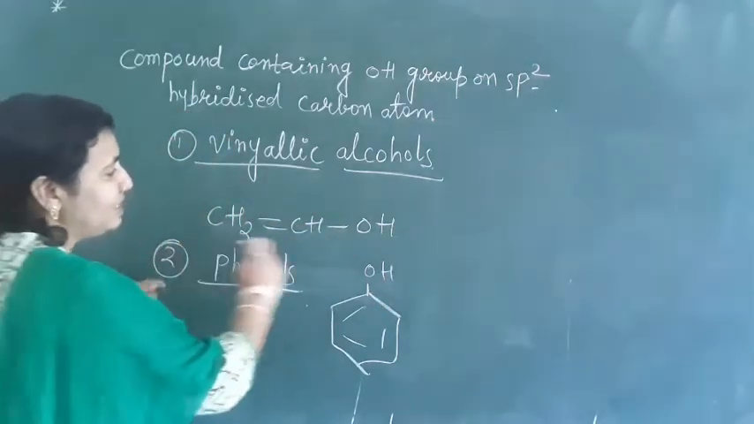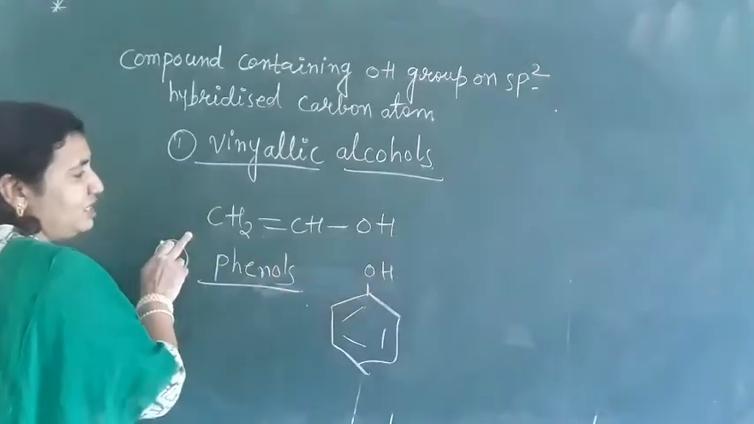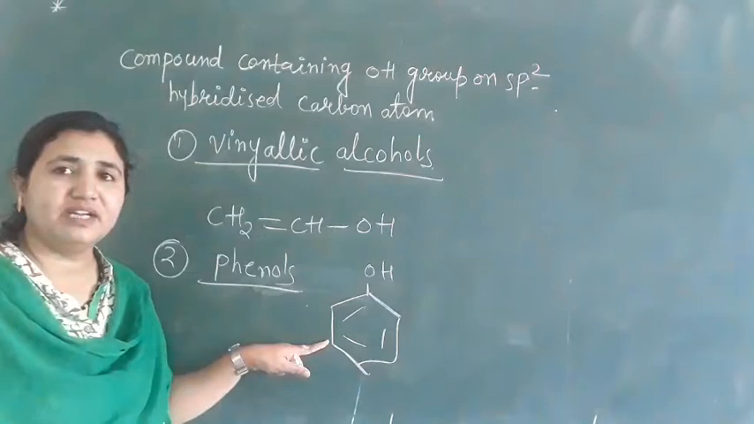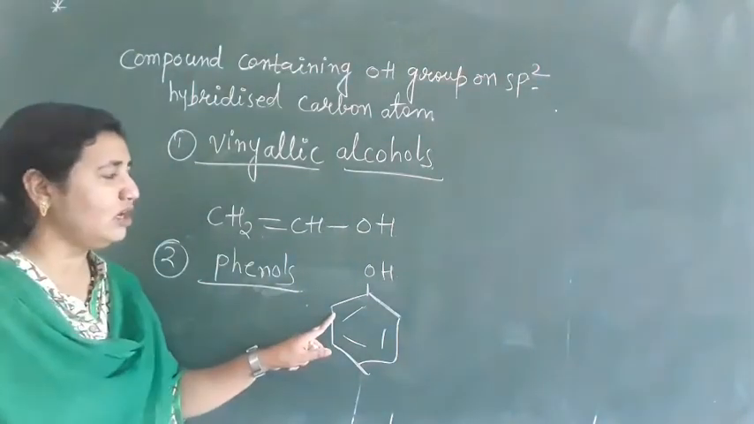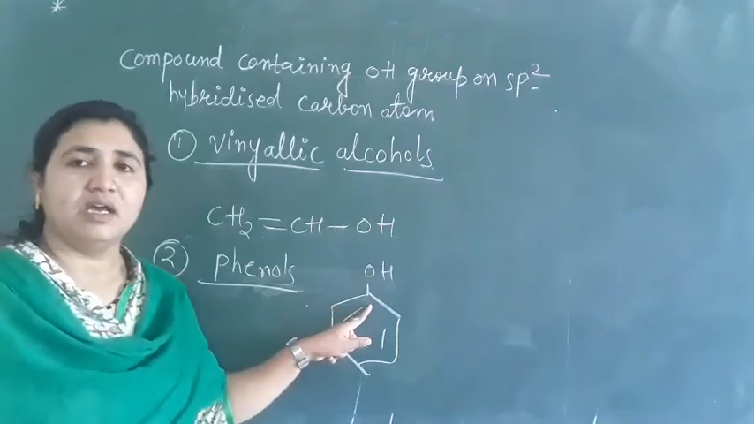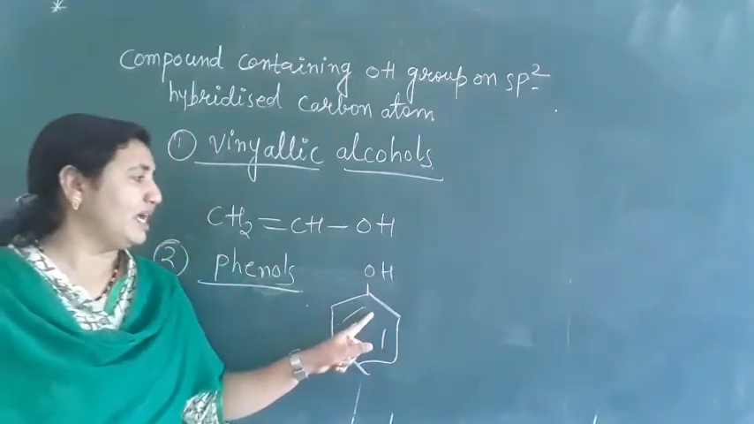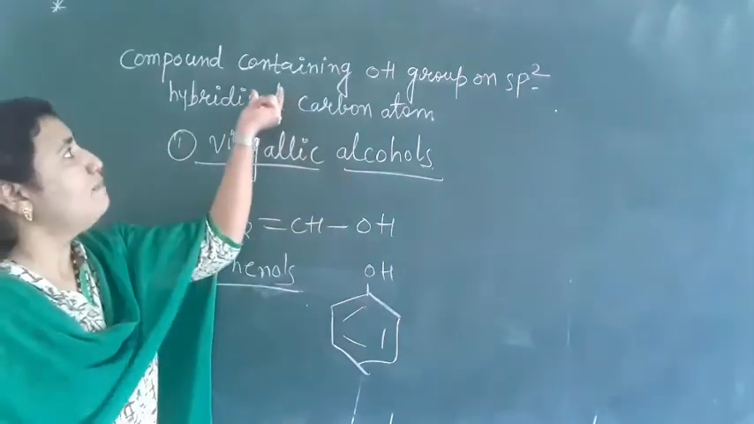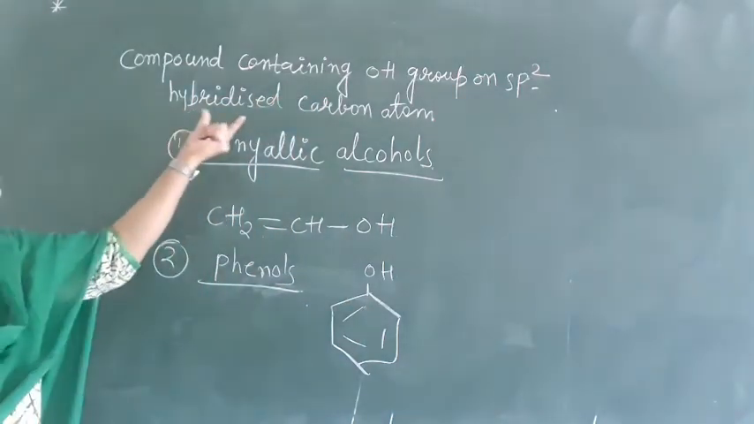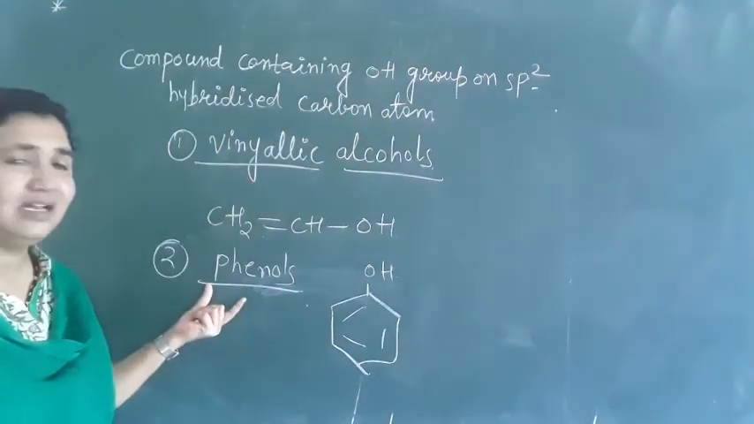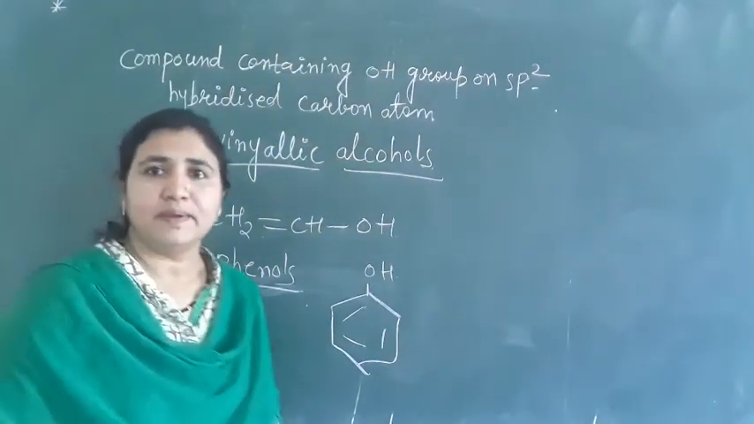But here we have a single aliphatic chain, and here we have an aromatic ring. So that's why it is called phenol. The OH group is directly attached to the aromatic ring, or the benzene ring. It is called phenols. So the compounds containing an OH group on sp2 hybridized carbon atoms are of 2 types, vinylic alcohols and phenols.